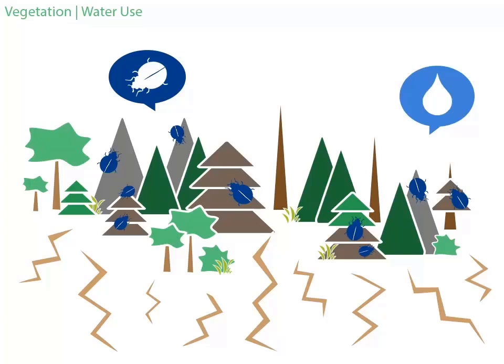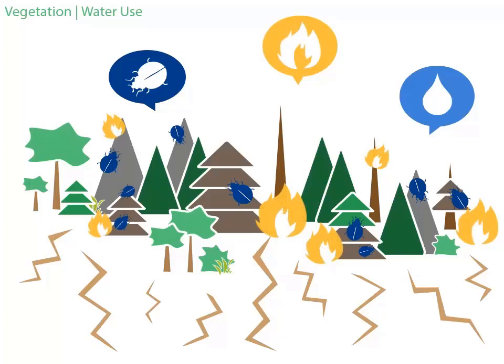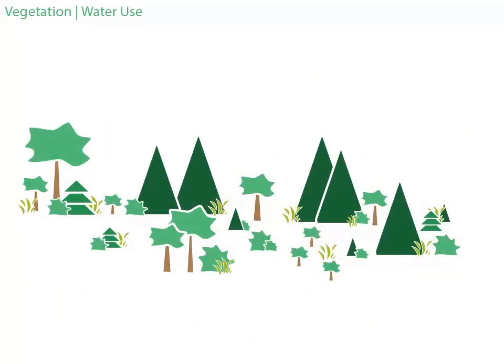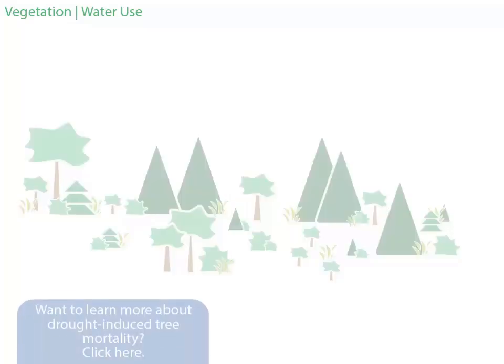Dead and dying trees increase wildfire risk by temporarily increasing downed and standing fuel, which are especially combustible during droughts. Tree mortality from drought, insects, wildfire, or interactions between these effects can alter the species composition and structure of a forest. More frequent and severe droughts are projected for this century in the southern and western U.S., and it is likely that tree mortality will also increase, bringing more changes to forests in the future.